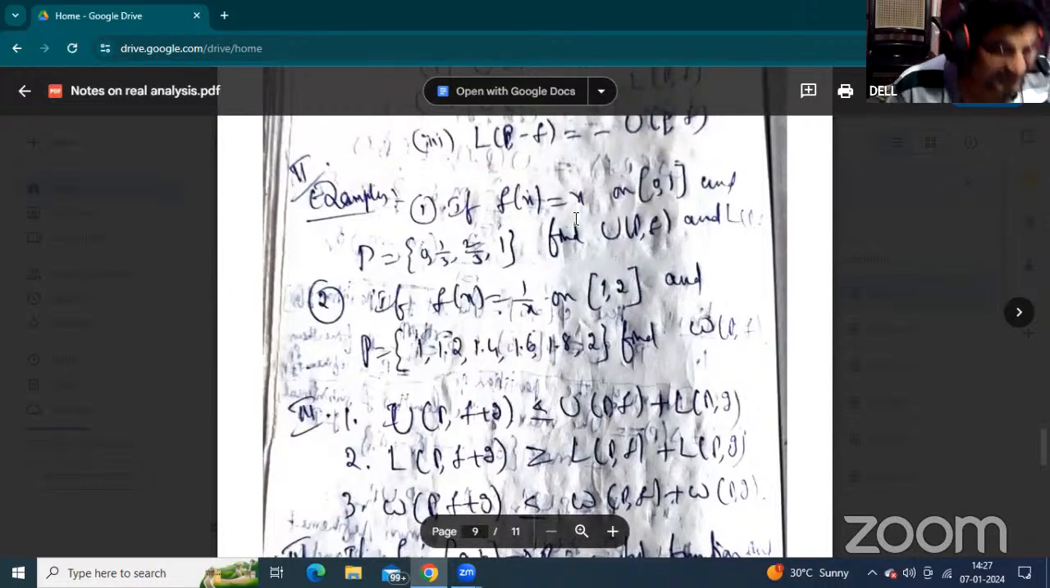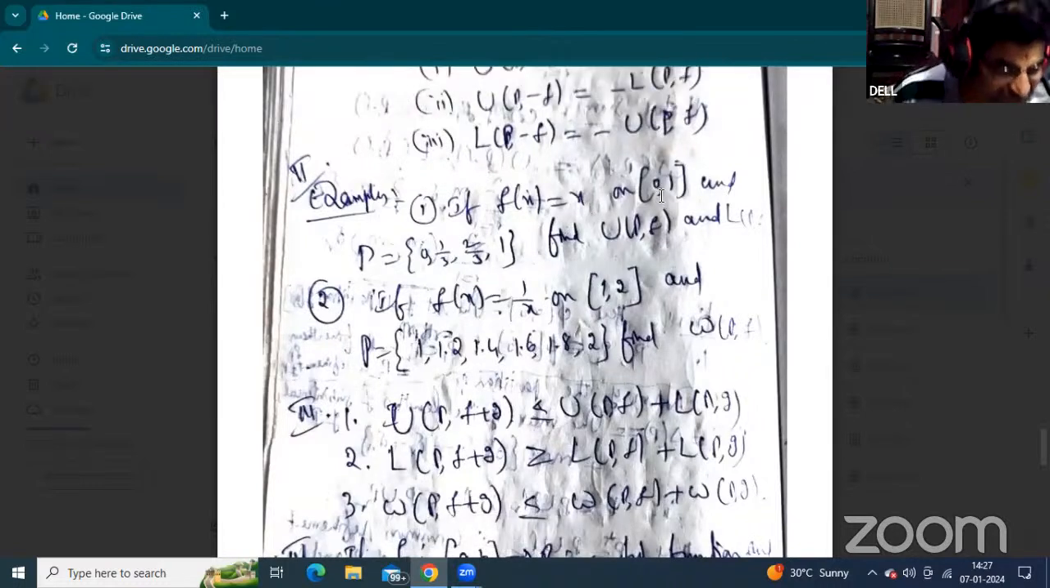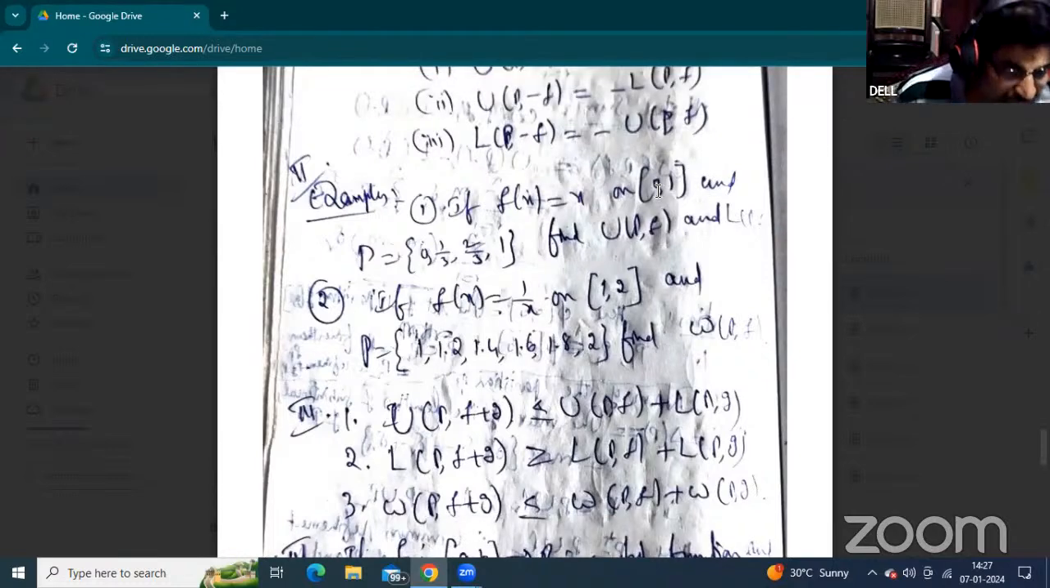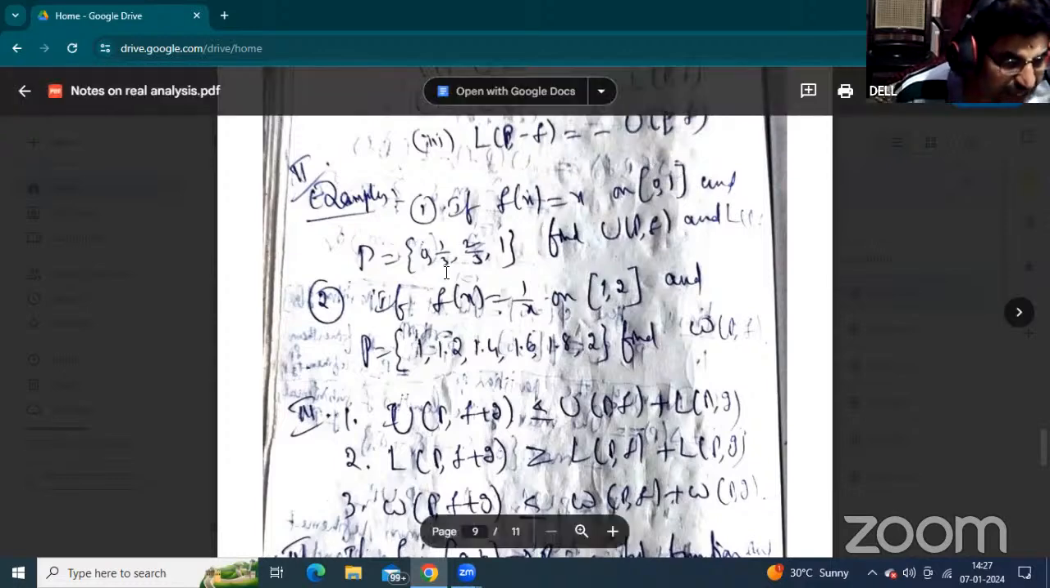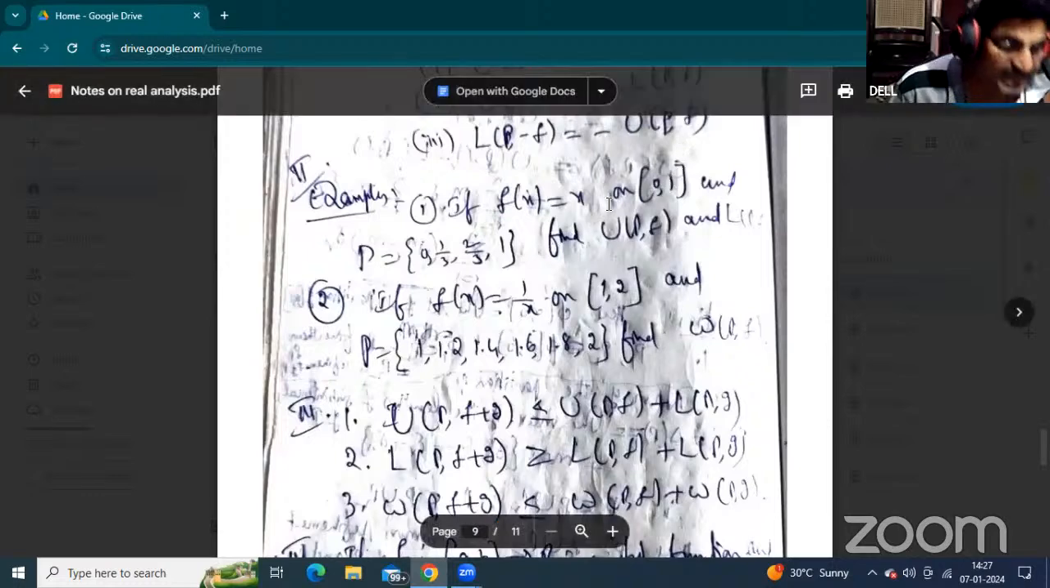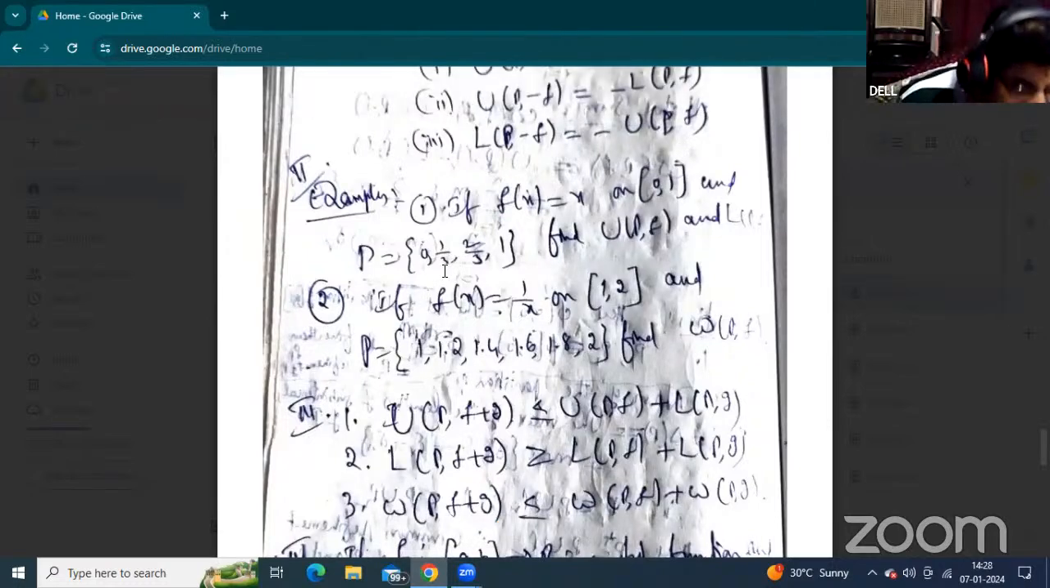If f of x equals x, the given function is defined on the closed interval 0, 1. The interval points are 0 and 1. In between 0 and 1 can be divided into three parts. Now, these points are called partition points. According to the interval, it can be divided into three subintervals: 0 to 1 by 3 is the first subinterval, 1 by 3 to 2 by 3 is the second, and 2 by 3 to 1 is the third. These three subintervals must be defined, and their lengths are also there.